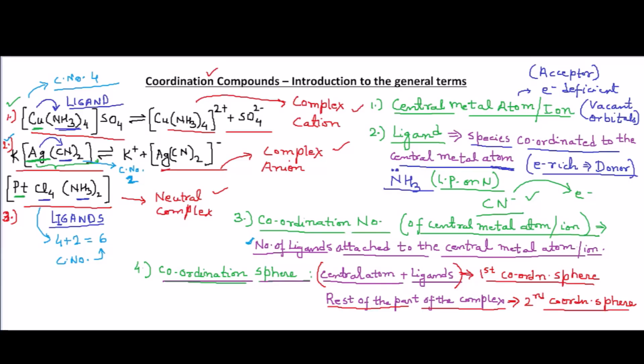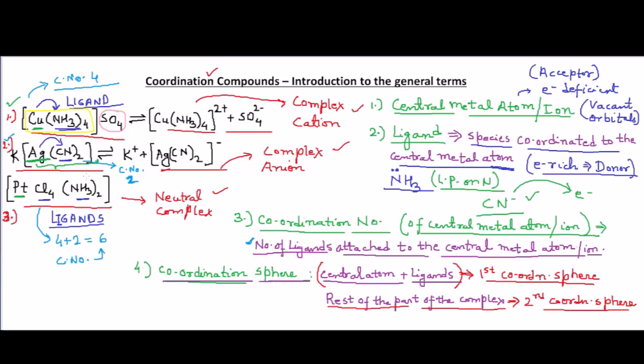If you look at the first, second and third examples, in the first example we have Cu(NH3)4 within the brackets. This part is the first coordination sphere, while the SO4, which is outside the bracket, is the second coordination sphere.